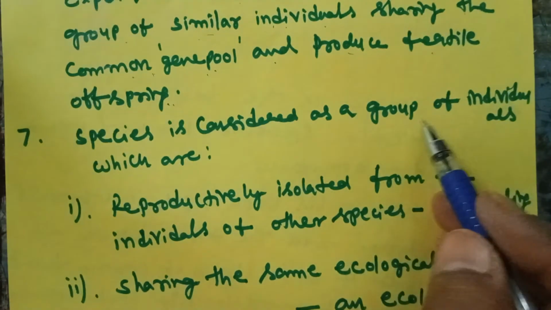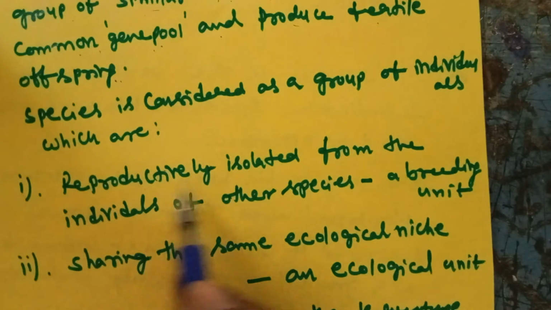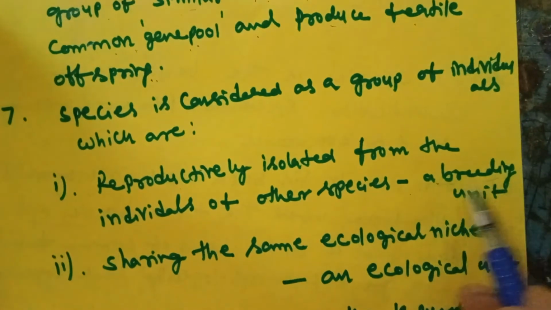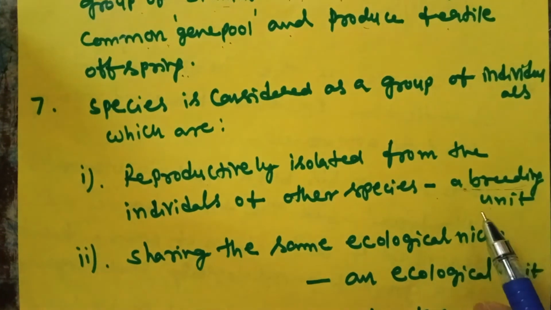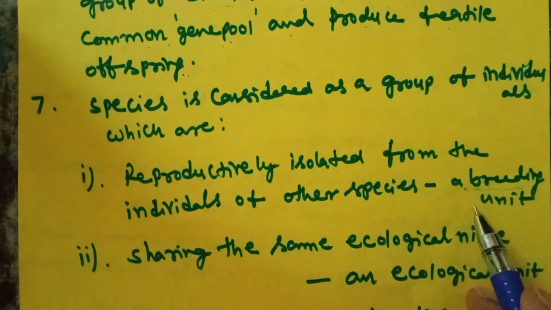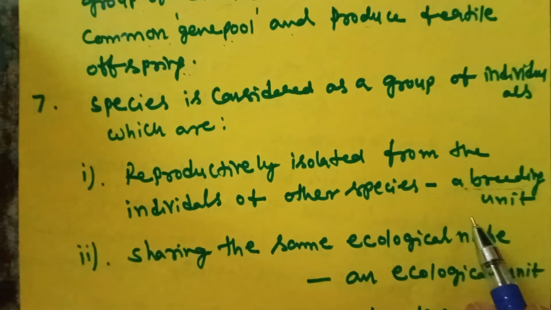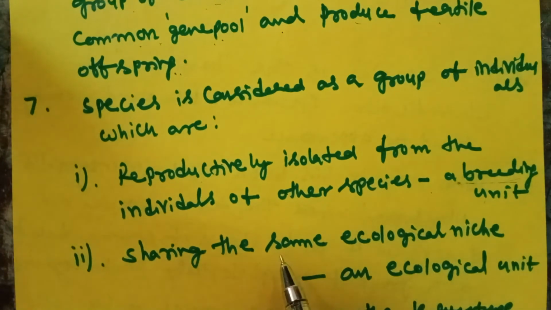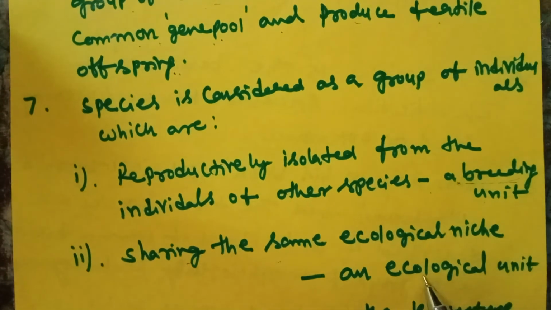A species is considered a group of individuals that are reproductively isolated from individuals of other species. That is called a breeding unit. A breeding unit means a group of individuals can interbreed with the same species but is isolated from other species. For example, one species does not fertilize with another species. They share the same ecological niche.